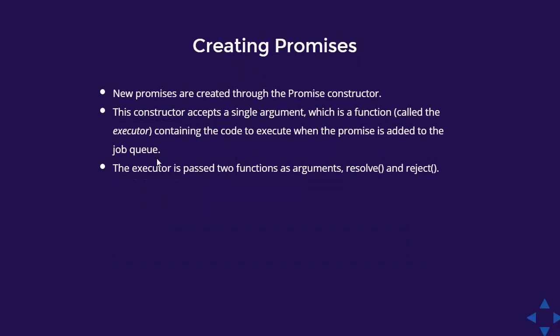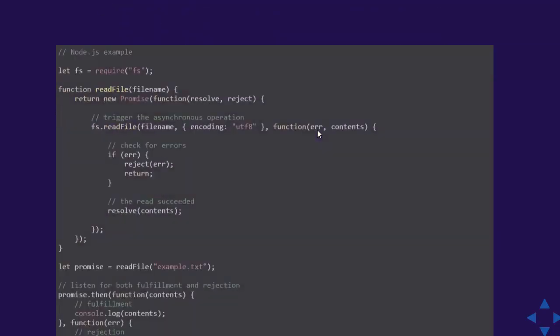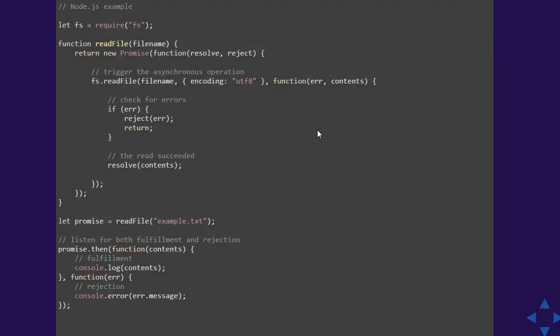So creating the promises, new promises can be created by the Promise class. Create the constructor, create the object of that using new Promise and pass these two callbacks, reject and resolve. This constructor accepts a single argument which is a function. So inside the constructor we are passing a function called the executor, containing the code to execute when the promise is being executed. So this code is, let me directly go to that code only.